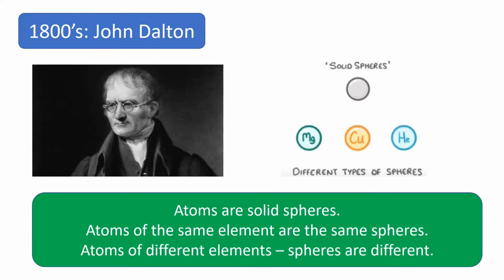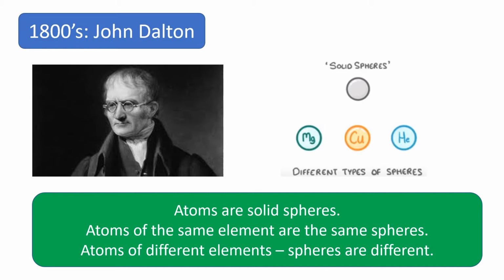It was over 2,000 years later when any serious work started to occur with the atomic theory, and this guy here, John Dalton, in the 1800s, was the first person to pick up these ideas and to start suggesting new ideas or more in-depth ideas. So John Dalton suggested, just like Democritus, that atoms were all solid spheres. They couldn't be broken down into anything smaller.